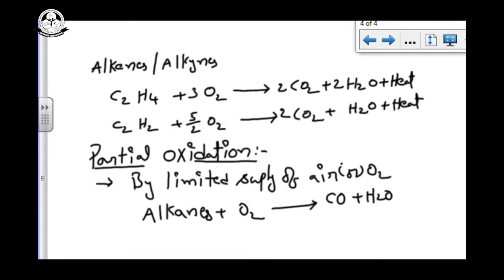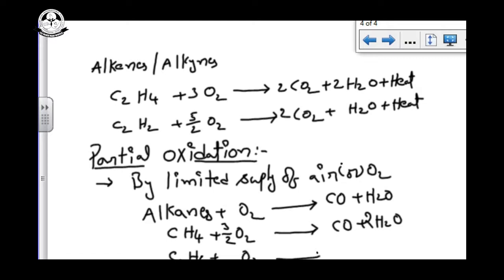Complete oxidation gives carbon dioxide, but partial oxidation gives carbon monoxide. For methane, by a limited supply of oxygen, you can get carbon monoxide and water. So you can balance the equation, with 3/2 O2. Ethane, C2H6, by partial oxidation can give carbon monoxide and water.